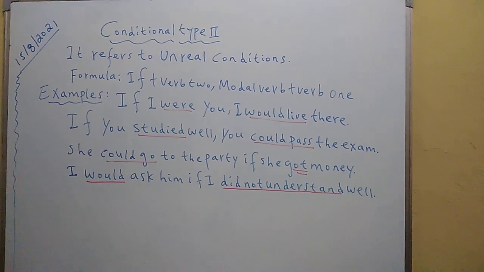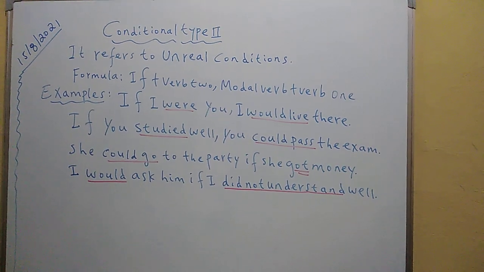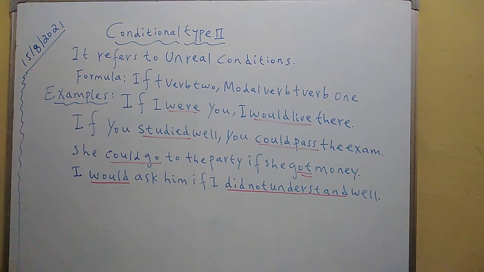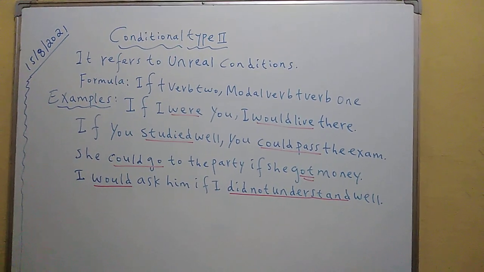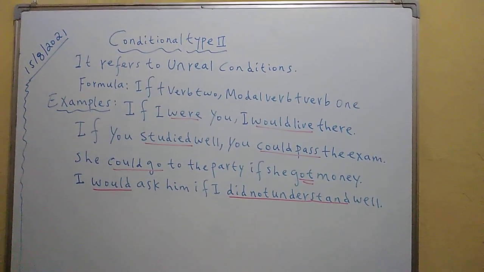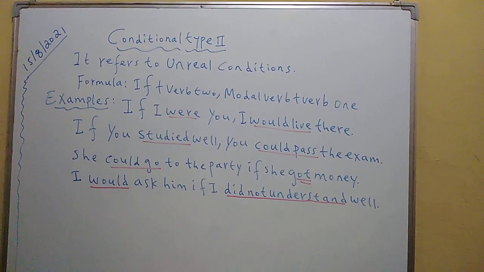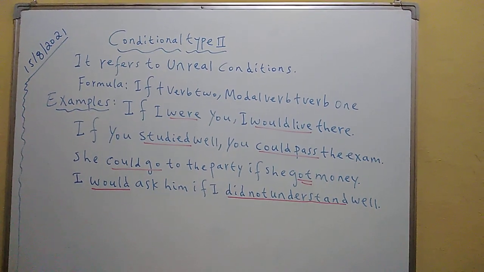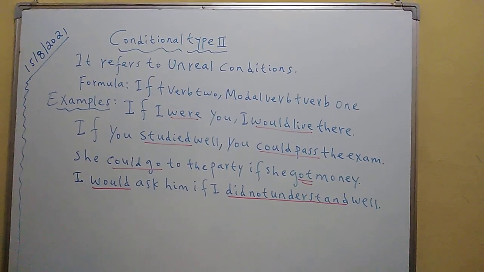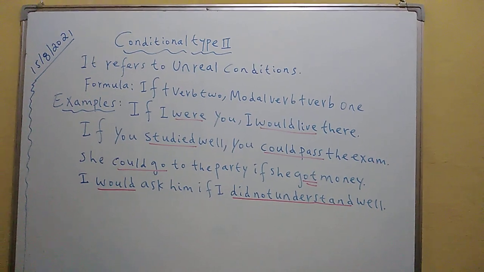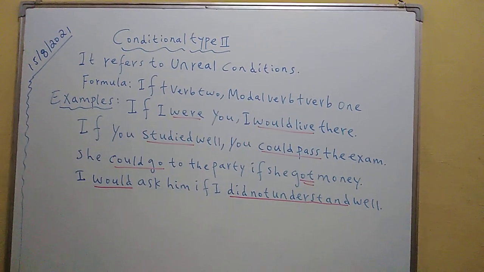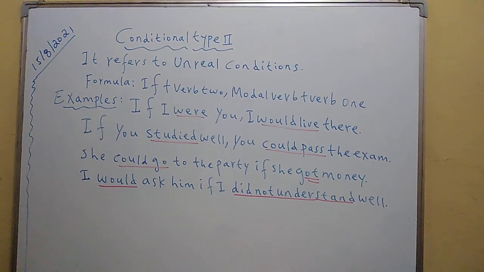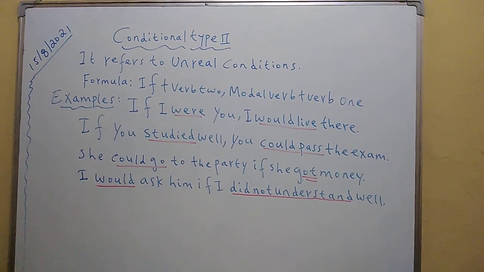And then she could go to the party if she got money, right? So going to the party depends on getting money, right? So it means she doesn't get money, so she can't go to the party, which is equal to she could go to the party if she got money. If she got money means she doesn't get money. So she could go to the party, which means that she can't go to the party.